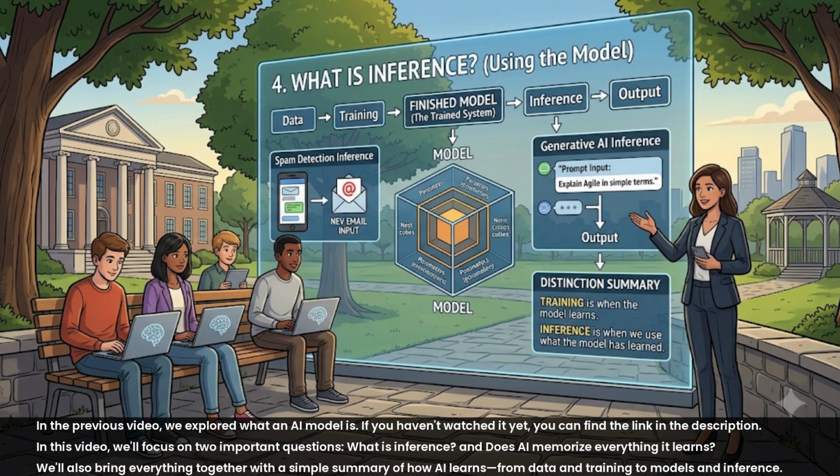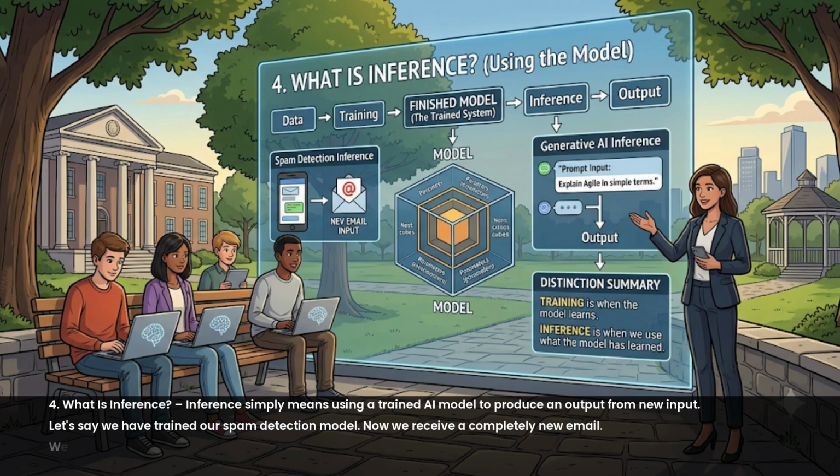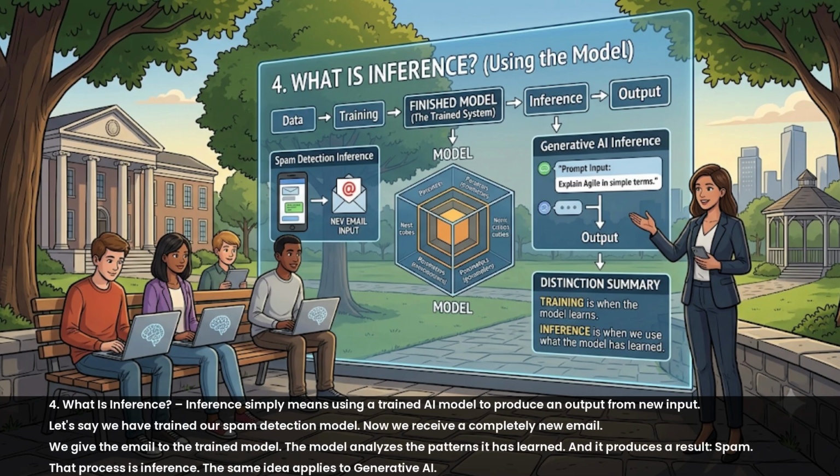Inference simply means using a trained AI model to produce an output from new input. Let's say we have trained our spam detection model. Now we receive a completely new email. We give the email to the trained model. The model analyzes the patterns it has learned and it produces a result, spam. That process is inference.